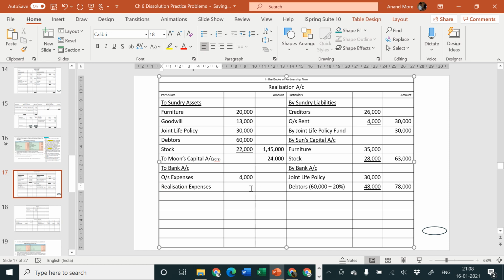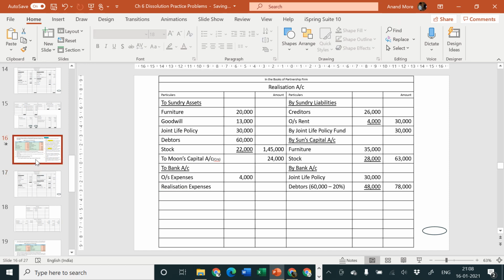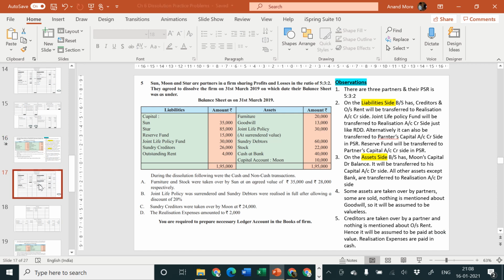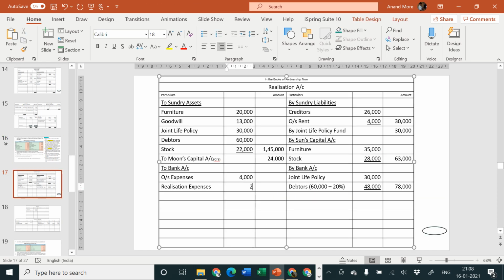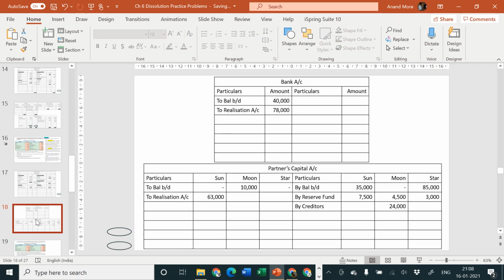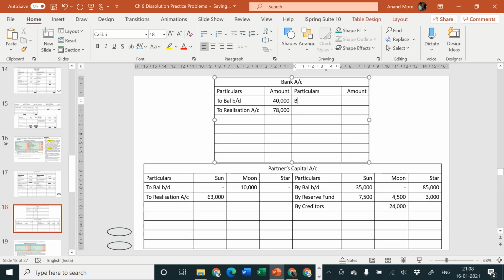Okay. Realization expenses, and the amount of realization expenses is rupees 2,000. So I'll write here 2,000. The outer column will be 6,000. Okay. The second effect is bank account credit side by realization account, because money is getting out of the bank account.